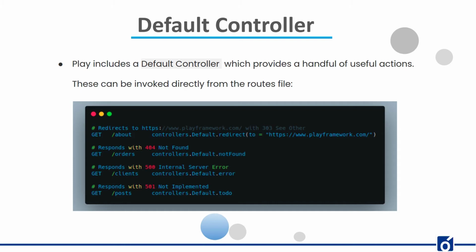In the example below, we have one GET route with path /about, and we are invoking the redirect method of the default controller with the help of an input string of the fixed name of that web page. Here in the snippet, we have the fixed URL www.playframework.com. So what it will do is the GET /about route redirects to an external website. Similarly, notFound and error are members of the default controller.